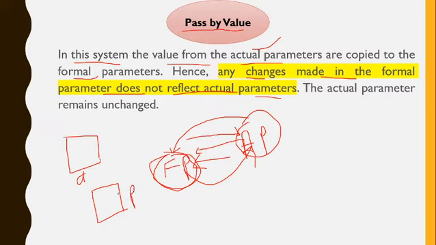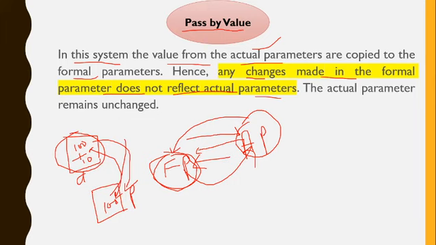The actual parameter is given the value 100, so the value of a becomes 100. If I increase the value of a by 10, it will not increase the value of p, because once the actual parameter is copied into the formal parameter, what you do inside the formal parameter will not affect the actual parameter.